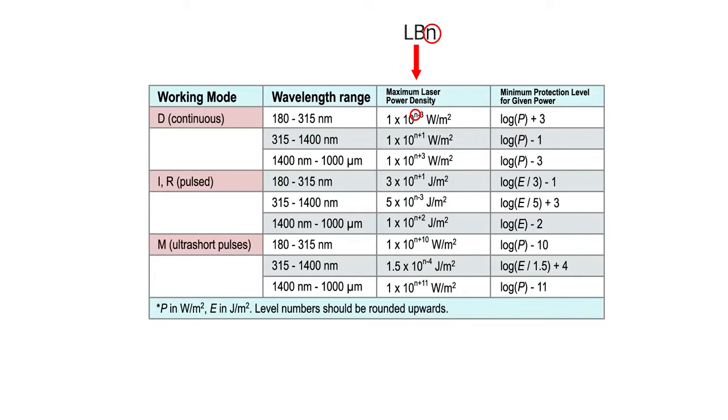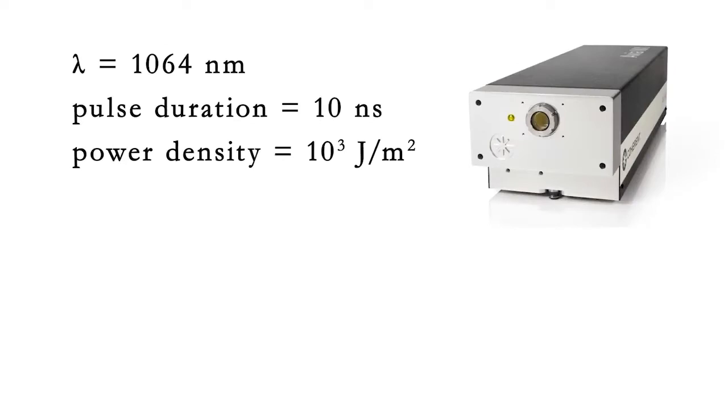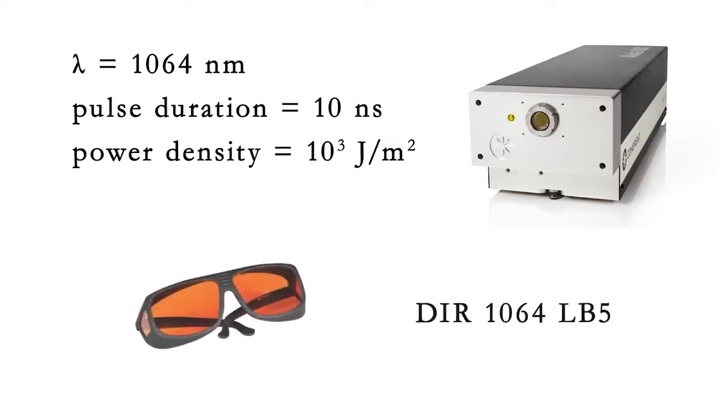You'll need these 2 charts to figure out if you have the appropriate eyewear for the task. Why don't we give them an example? Sure. We have a laser that operates at 1064 nanometers and has a pulse duration of 10 nanoseconds with a power density of 1000 joules per meter squared. Will an eyewear marked DIR 1064 LB5 protect you?